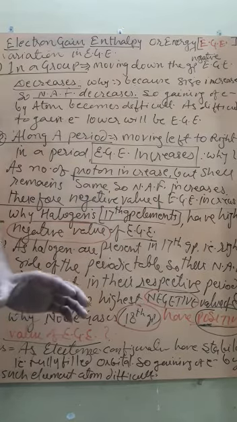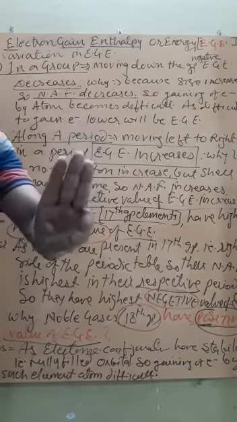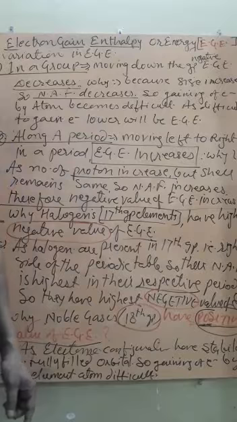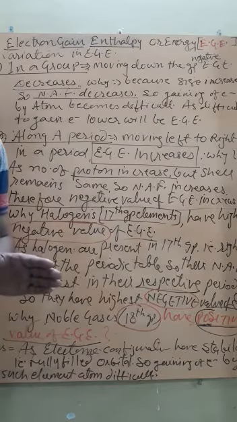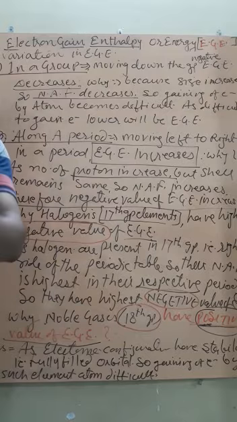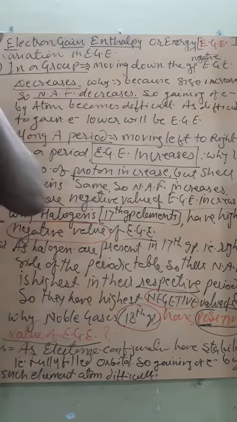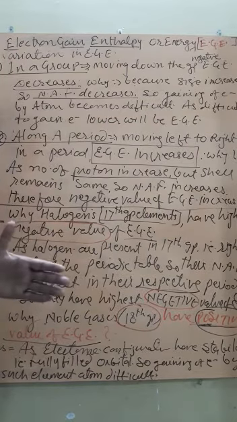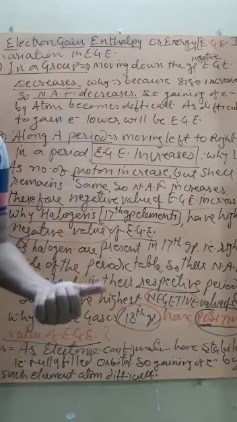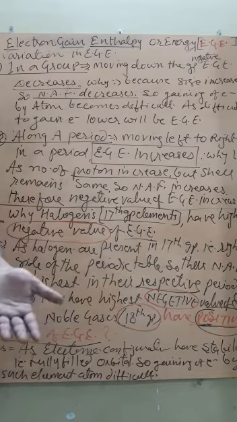Student, again you can think, what about nitrogen? You know that nitrogen has the configuration 2p3, that is 3 orbitals, each having 1 electron, that is a half filled configuration. If the half filled configuration is there, then again this is considered a stable configuration. And if the atom is already stable, then it will not tend to gain an electron easily. Therefore, again nitrogen has a positive value of electron gain enthalpy.